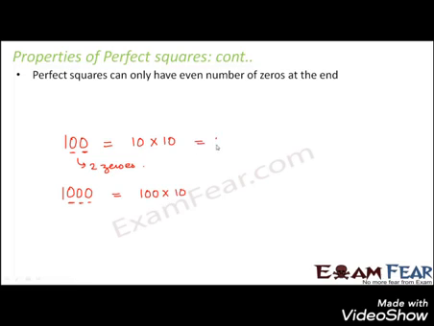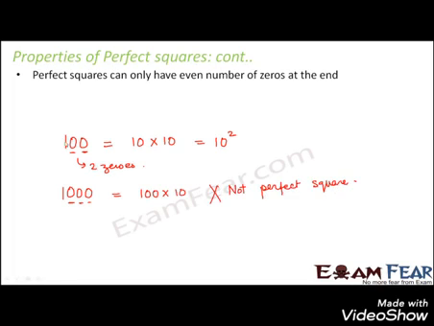No, they are not. Like in this case, 100 can be written as 10 square. But 1000 cannot be written as 10 square or 100 square, because 10 square would be 100 and 100 square would be 10,000. So there is no such number whose square is 1000. So 1000 is not a perfect square.